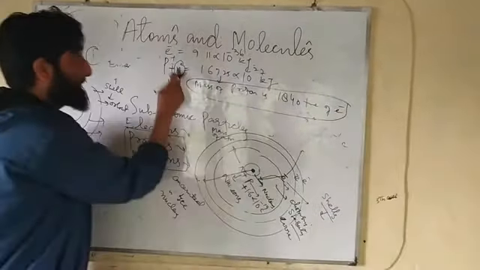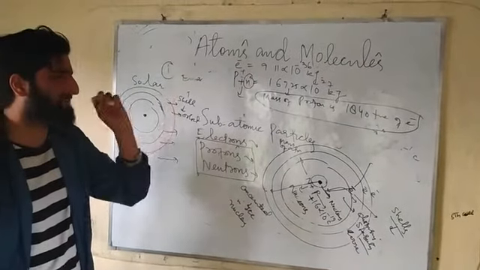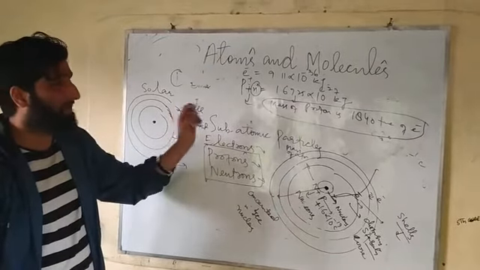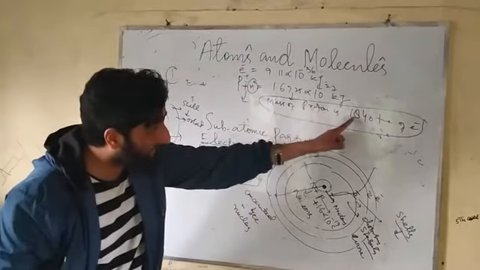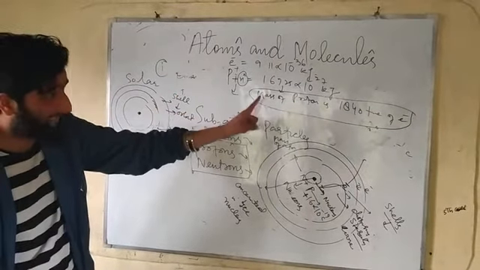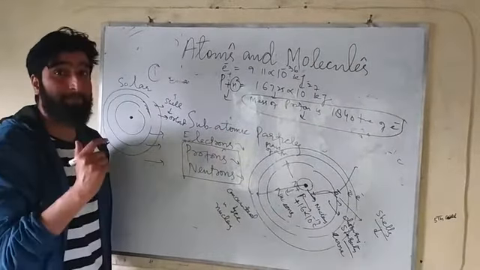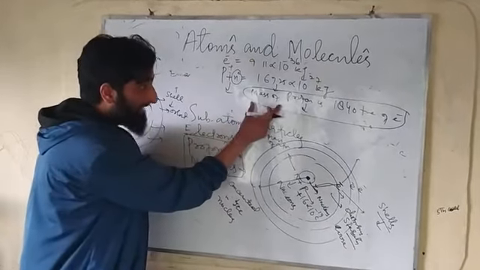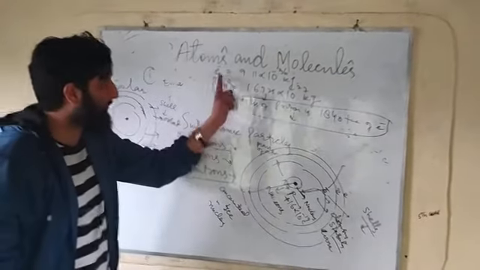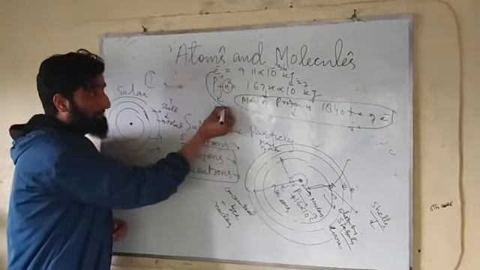That's why we take the mass of electrons as negligible, very negligible, I mean say 0, because the mass of the proton is 1840 times the mass of the electron. This question has been asked 50 times in CET as well as competitive examinations: the mass of a proton is 1840 times the mass of an electron. That's why the electron has meager mass.